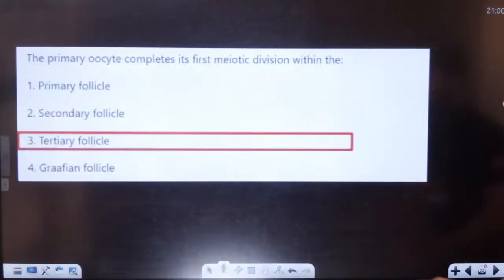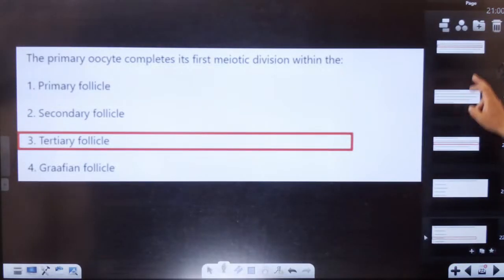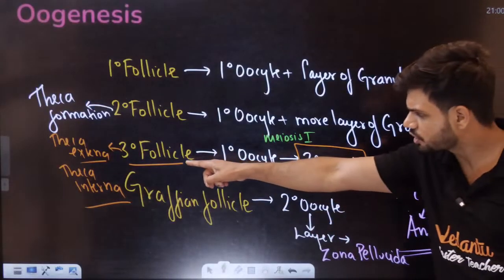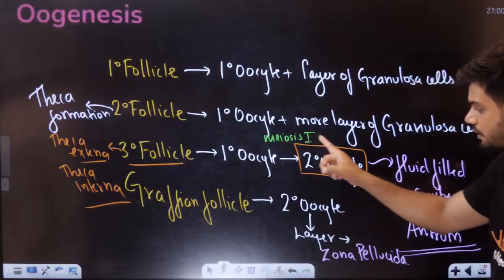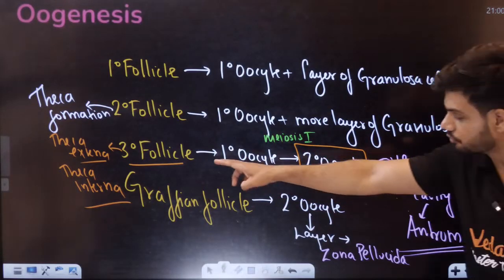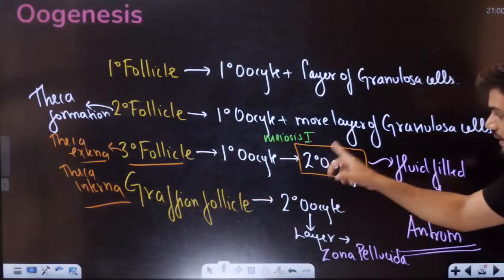It happens in the tertiary follicle. Do all of you remember? I told you, students, in the tertiary follicle it gets completed. Here, again we go back here. In the tertiary follicle, the primary oocyte is converted to the secondary oocyte.